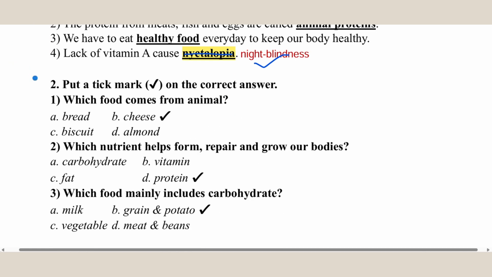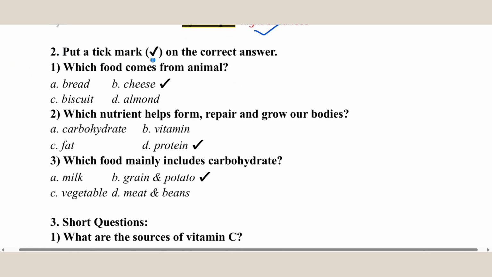Okay. Now, number 2. Put a tick mark on the correct answer. One, which food comes from animals? Answer will be cheese. Two, which nutrients help form, repair, and grow our bodies? Answer will be D, protein. Three, which food mainly includes carbohydrate? Answer will be B, grains and potatoes.